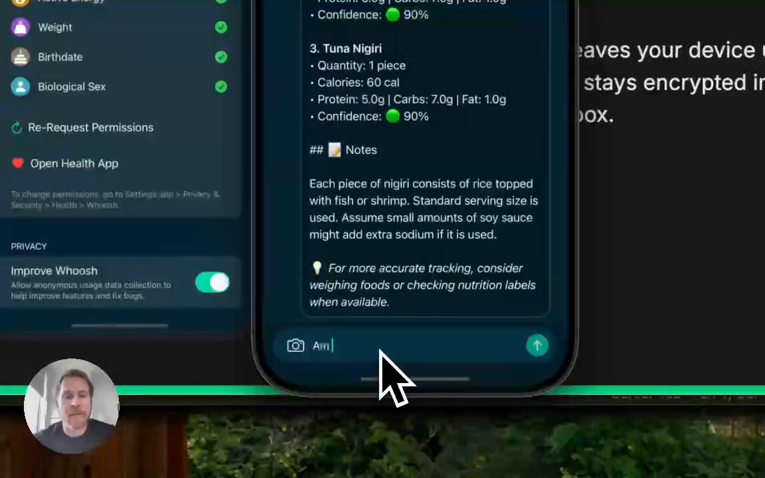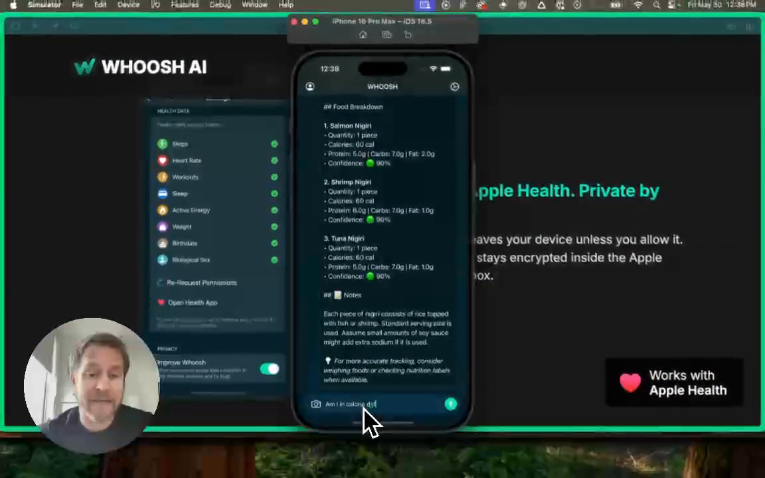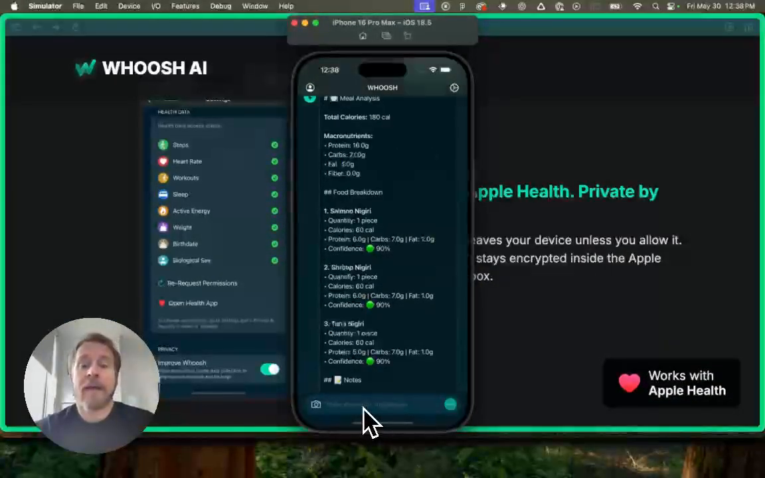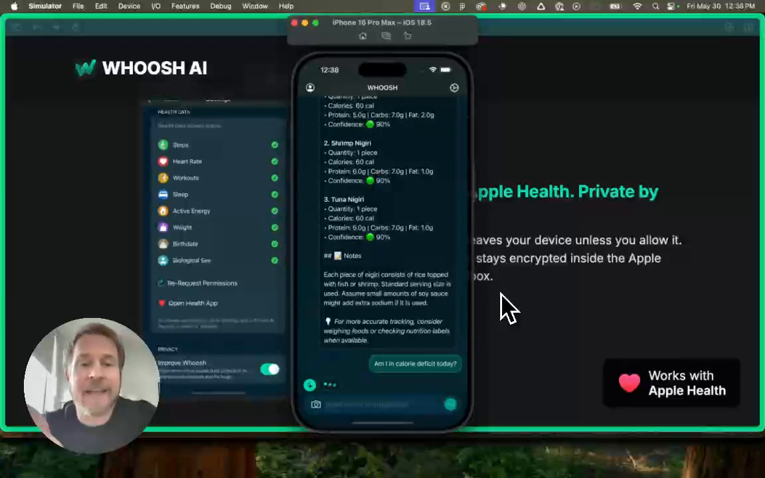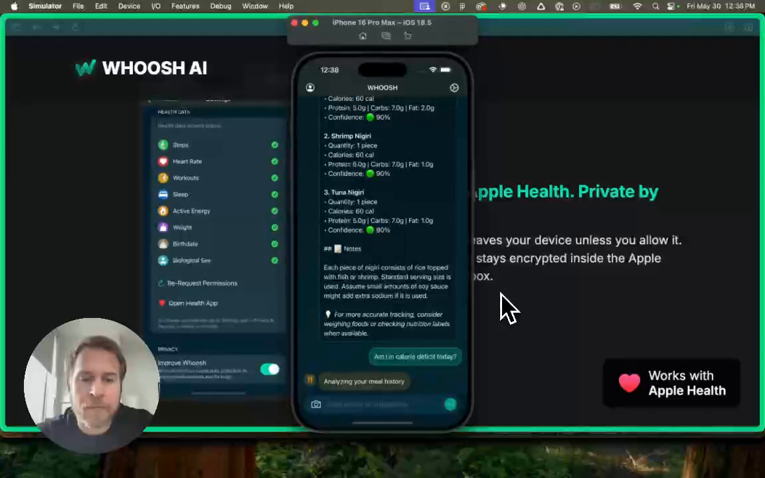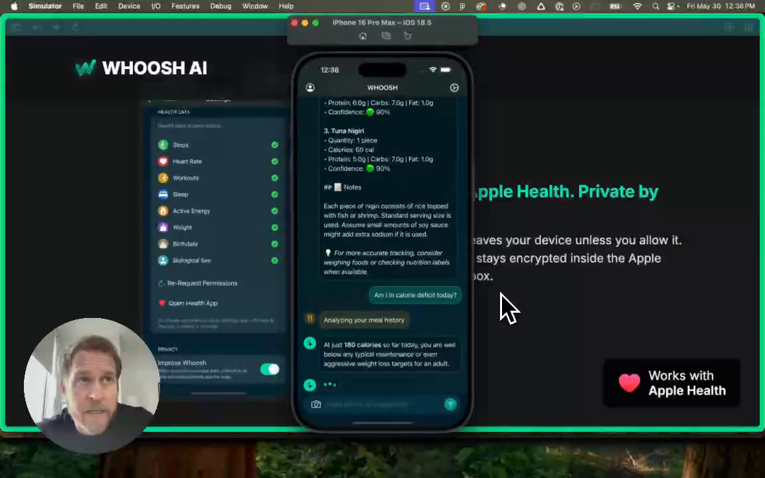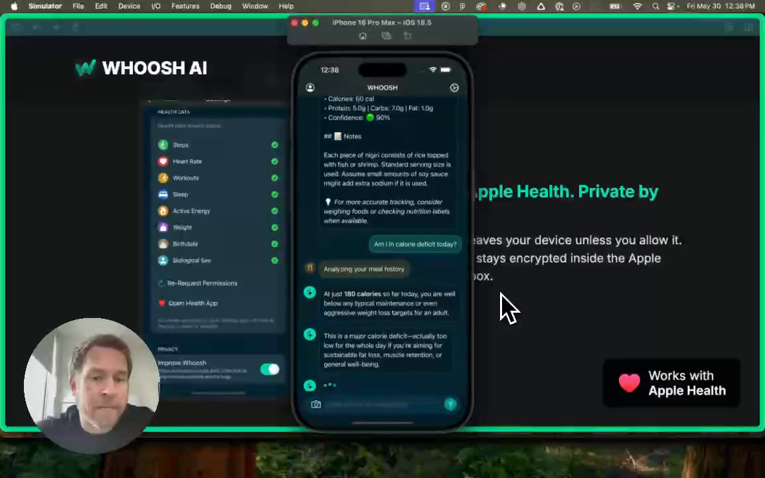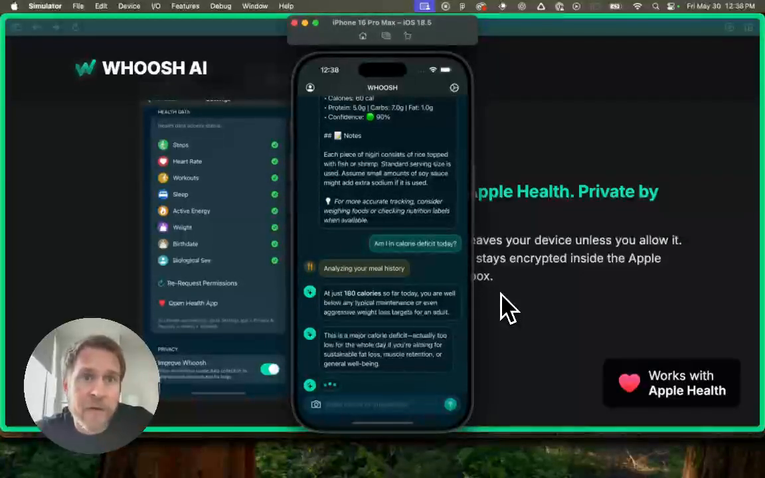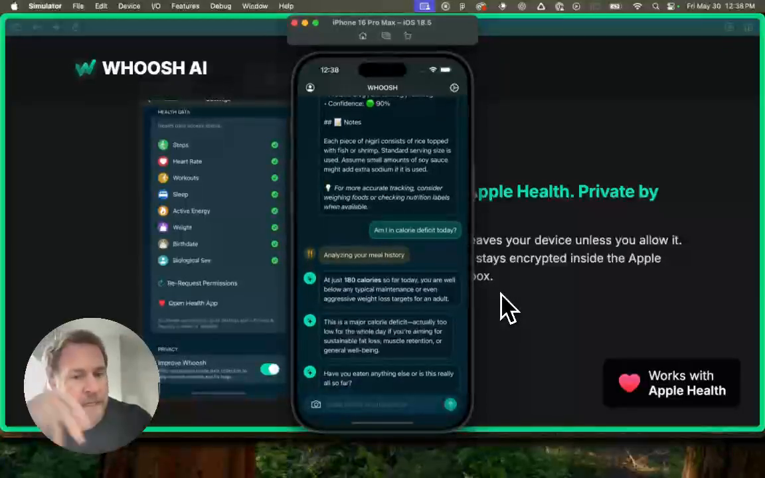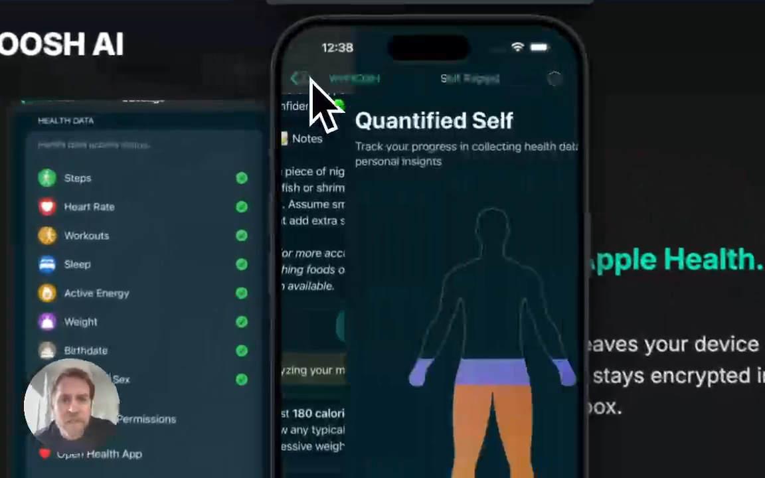I can say like, am I in calorie deficit today? I probably am, because this is one meal, right? But if you're tracking all of your meals, it's going to calculate them up and be able to answer that question. So if you're really trying to make sure that you're in a calorie deficit every day because you're trying to lose weight, you can do that. Or if you're trying to put on muscle, you can say like, did I hit my protein levels for today? And it's going to tell you if you hit your protein levels.